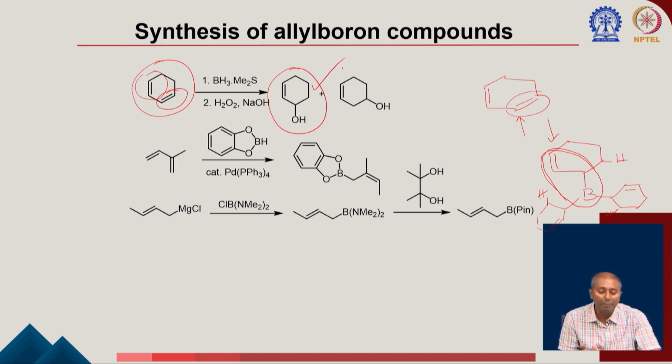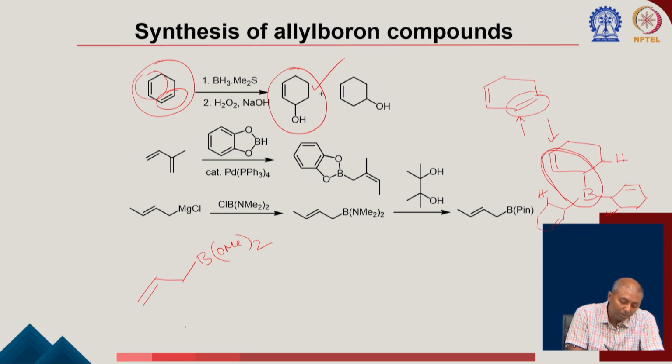Now there are different types of allyl boron compounds, so let me try to write about them. If you know about allyl bromide, correct. Now we are talking about allyl boron. So here you have a boron. It could have different types of protecting groups. You could have just OMe twice, dimethoxy, or it could be a pinacol boron. That means you have pinacol as a protecting group. So you can see these are the compounds called allyl boron compounds. These are esters, boronic esters.